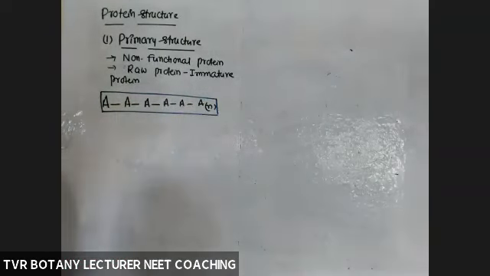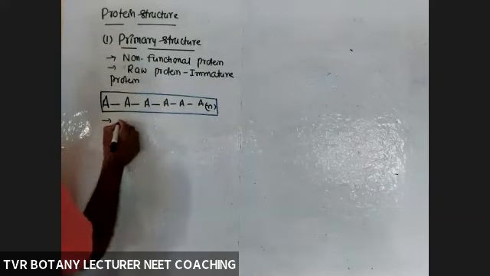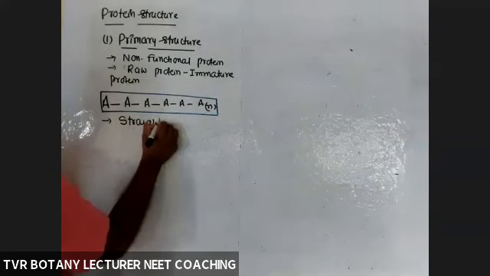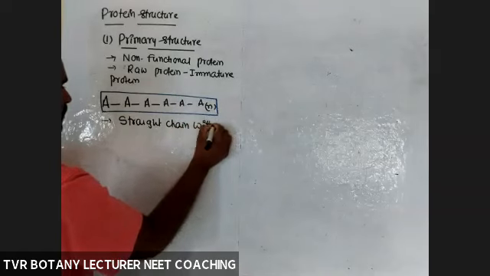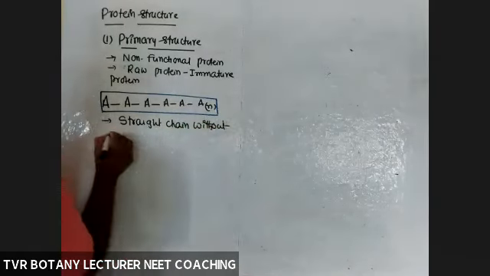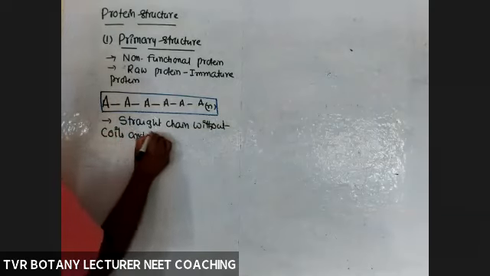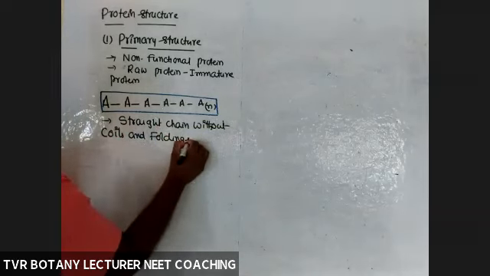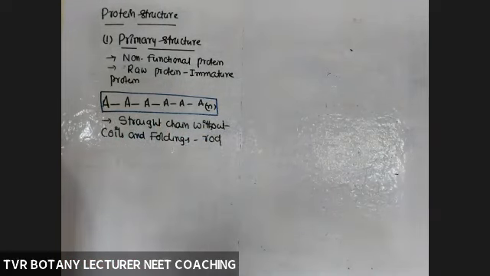It is straight without foldings. So this protein at primary structure is a straight chain without coils and foldings. It is a straight rod-like one. Okay, right?